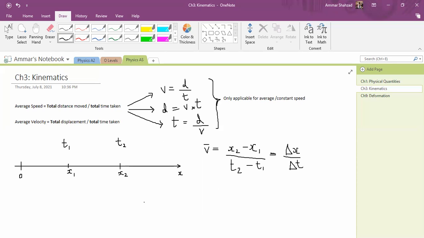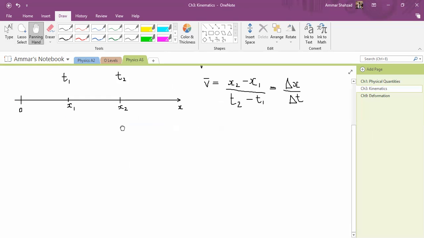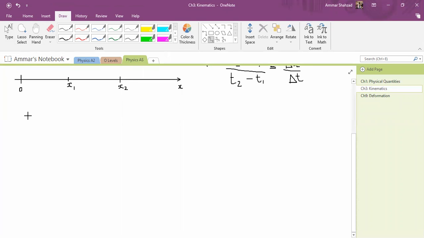Now the thing is, there is this term we use that we call instantaneous velocity. What does instantaneous velocity mean? So let's look at some graphs first. Basically, it means the motion at a specific point in time. That's what it means. But we are going to look at it from a graph's perspective. So let's see what it means in that case.